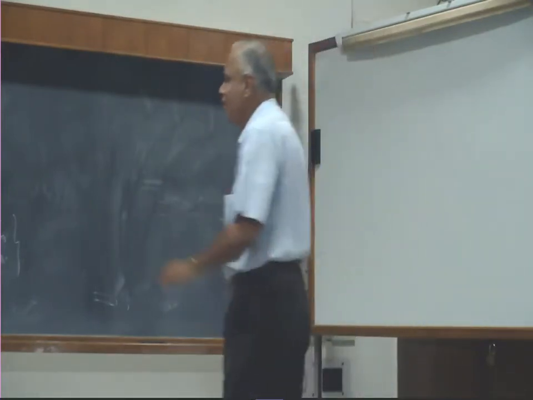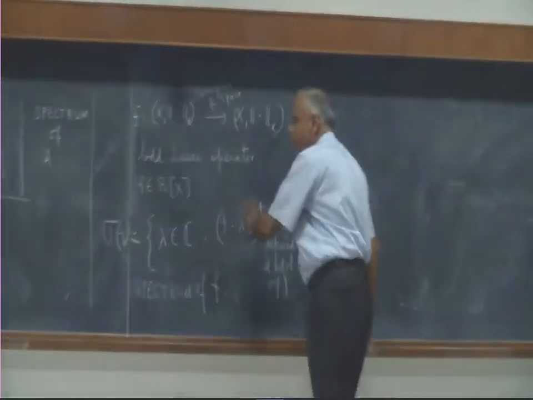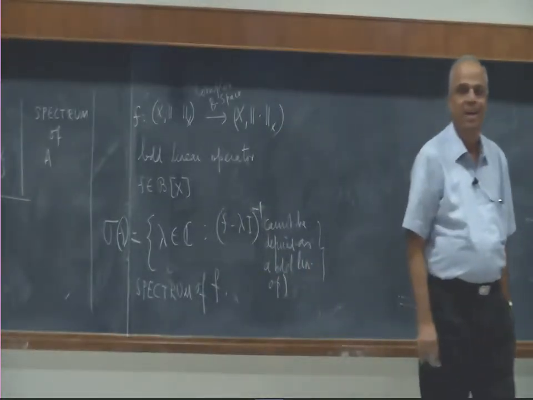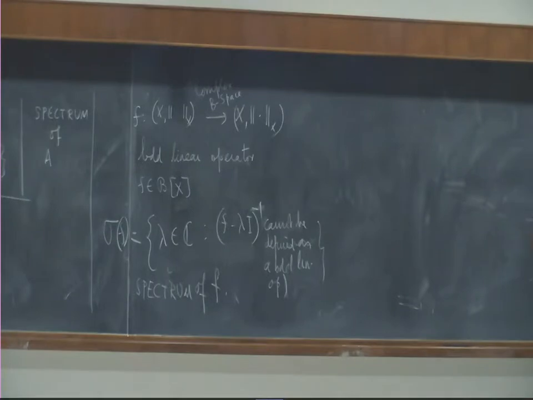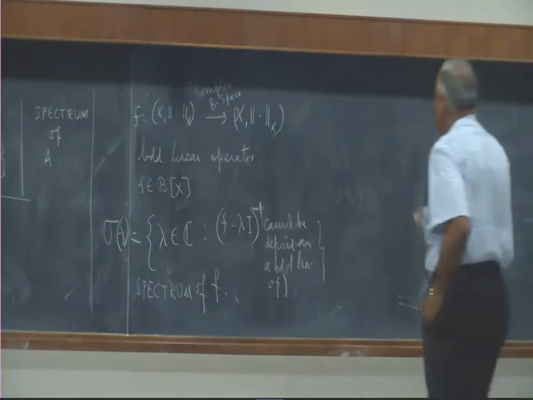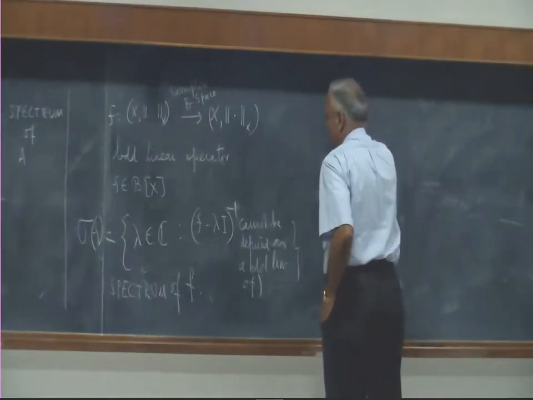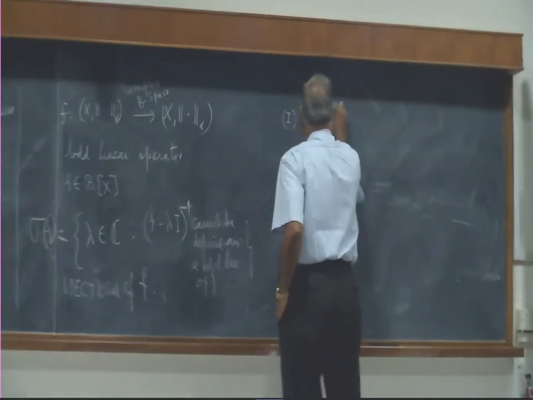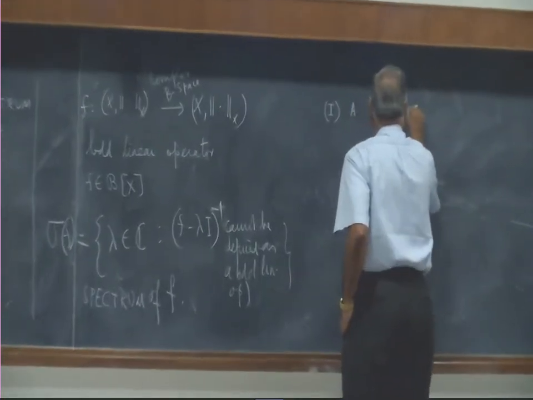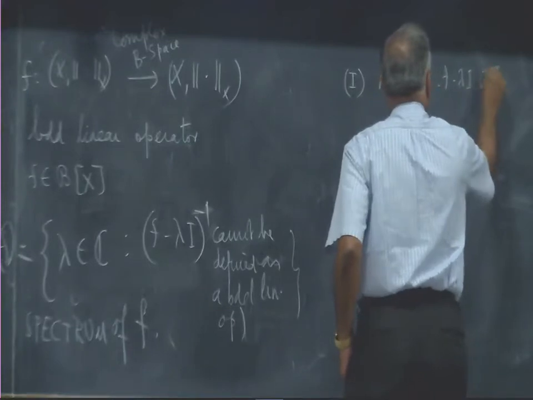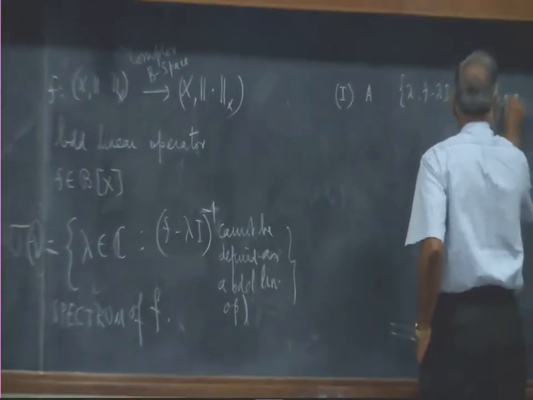So therefore I have to first look at those lambdas for which f minus lambda I is not 1-1. So one possibility is, look at this set, the set of all lambda for which f minus lambda I is not 1-1.